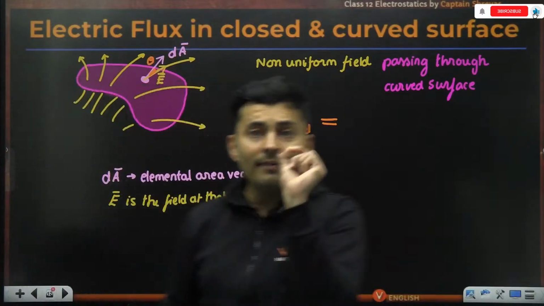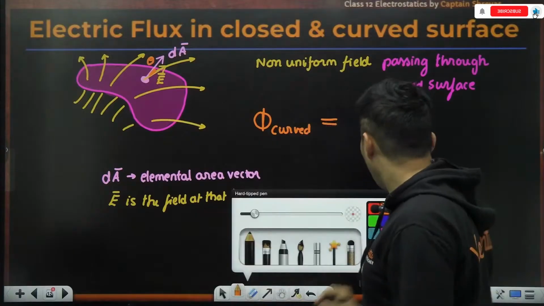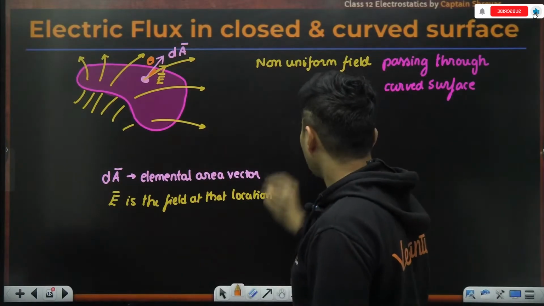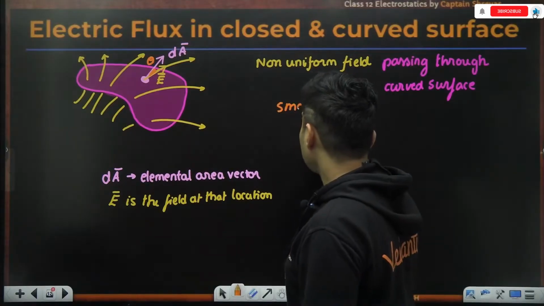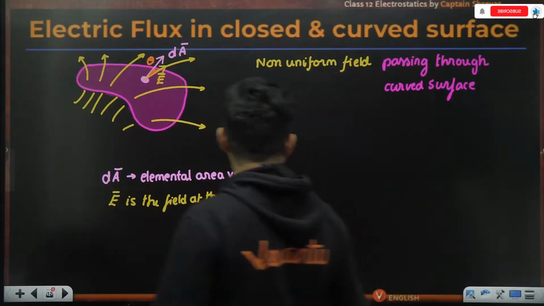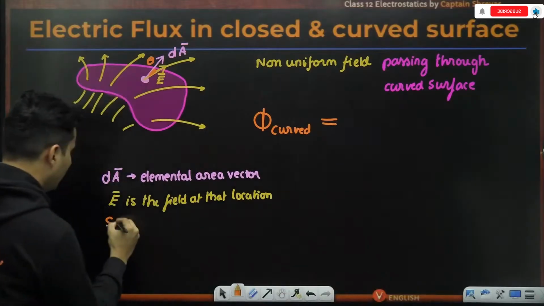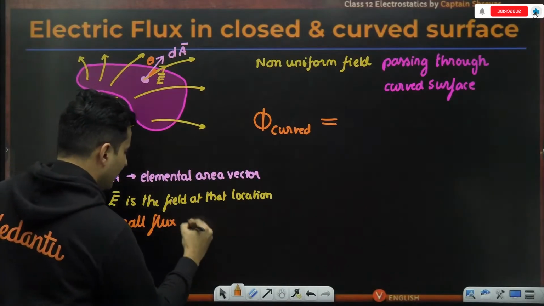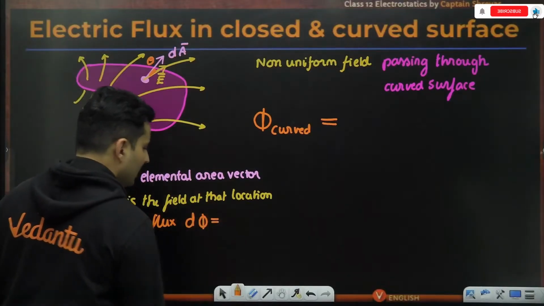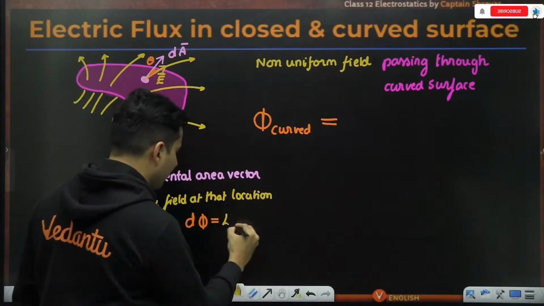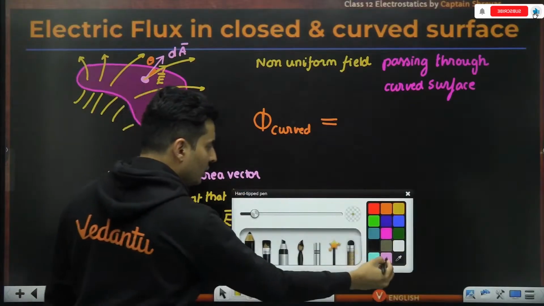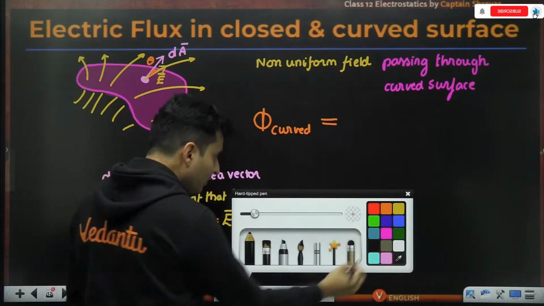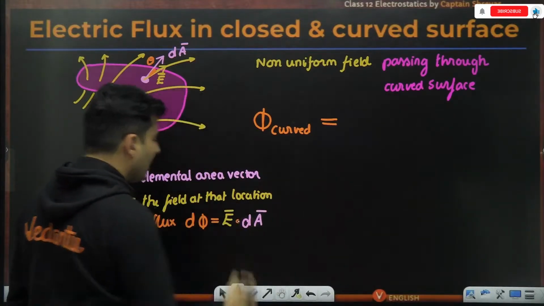So the small flux d phi will be nothing but the electric field at that location dot producted with the area vector.